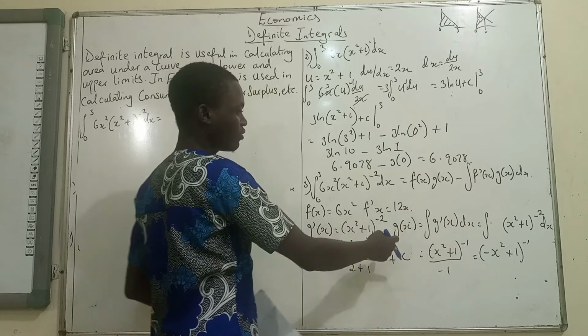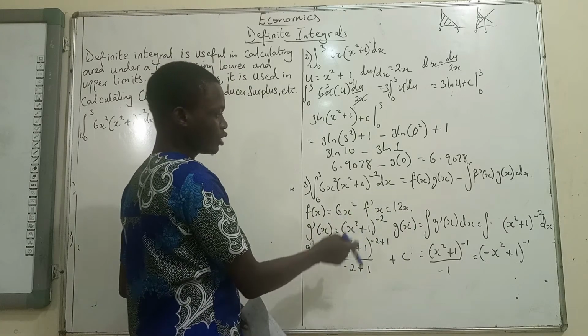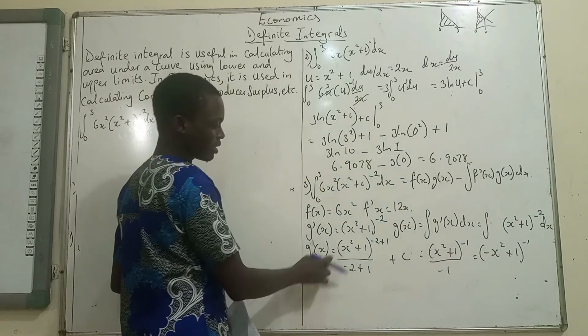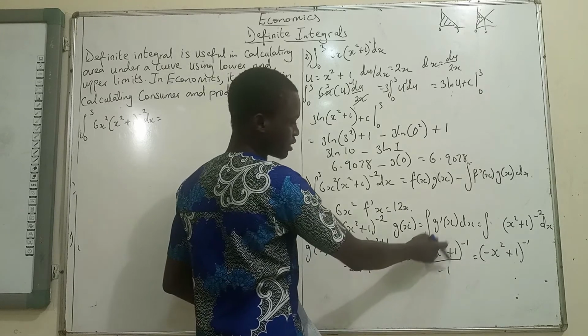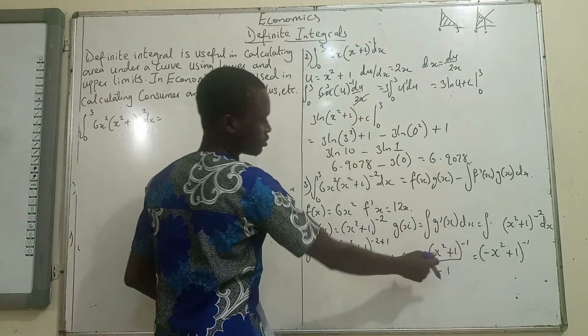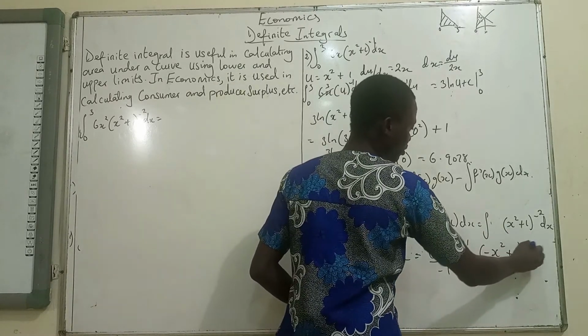And when we integrate g prime x, we have x squared plus 1 to the power -2 dx, and that will give us x squared plus 1 to the power -2 plus 1, then this equals x squared plus 1 to the power -1 divided by -1, so minus x squared plus 1 to the power -1, then plus c.